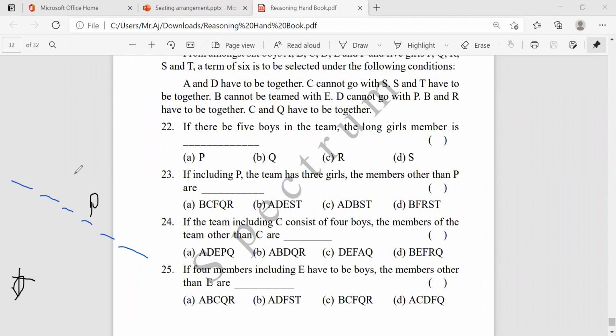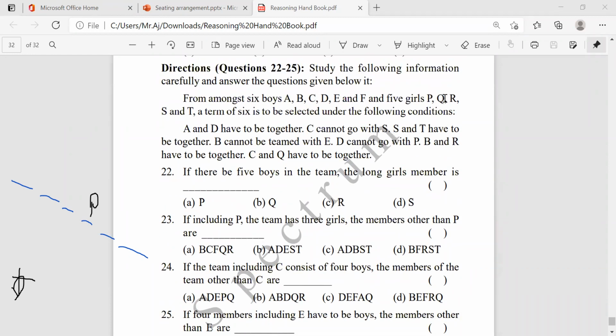Okay, they mentioned 3 girls. 3 girls we require. How many girls are there in total? First of all, P, Q, R, S, T. P they have already given. If I take Q, one person, then along with Q, C will be there. Another girl, if I take R, because we have only one place for a girl. If I take S, we require both S and T. Okay, I'll take only one, that is R.